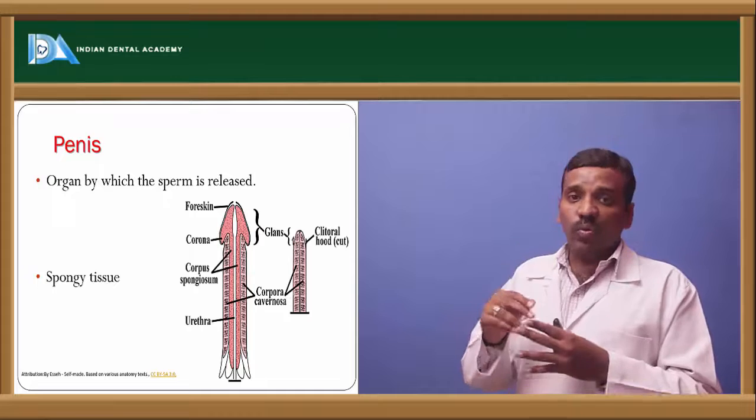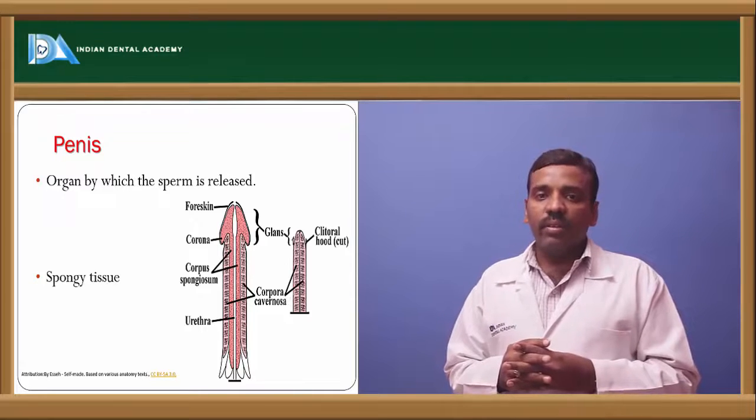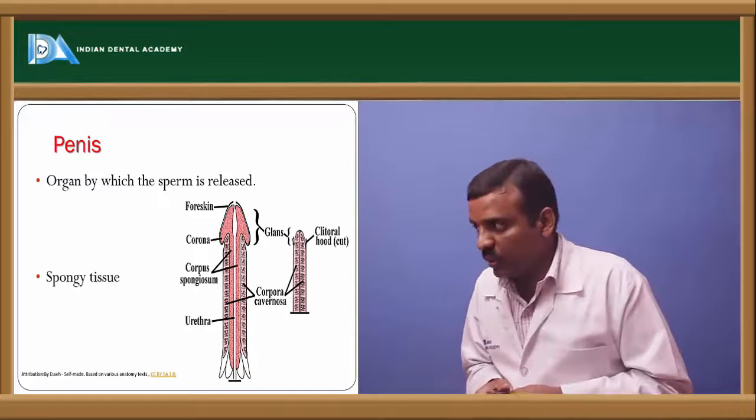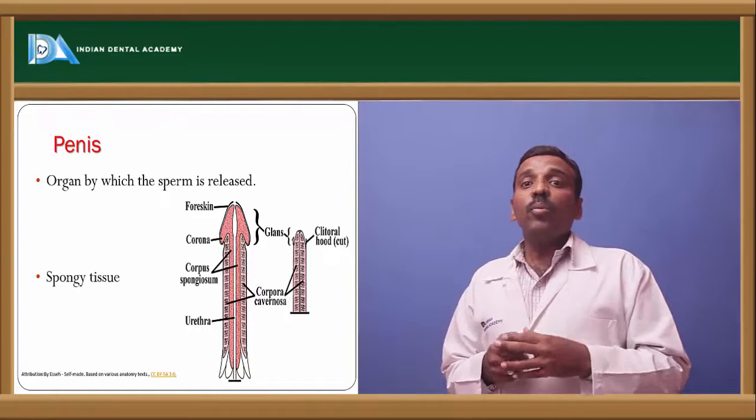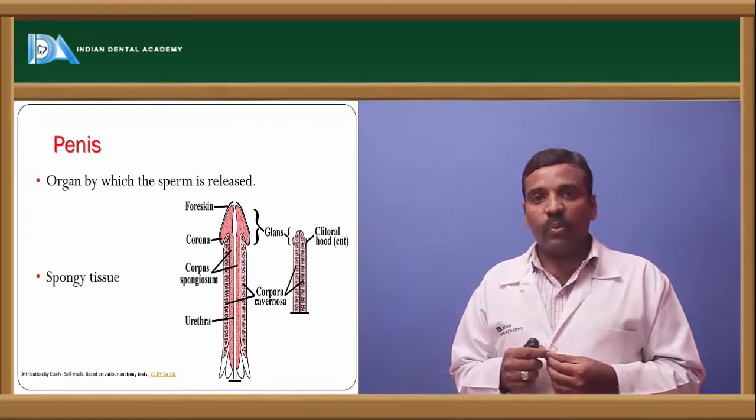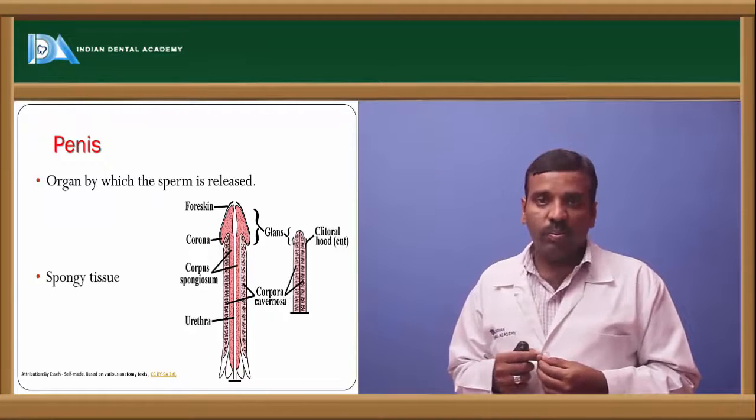At the front part of the penis there is the foreskin, which we call the prepuce. Below this foreskin, or the prepuce, is what is called the frenulum.